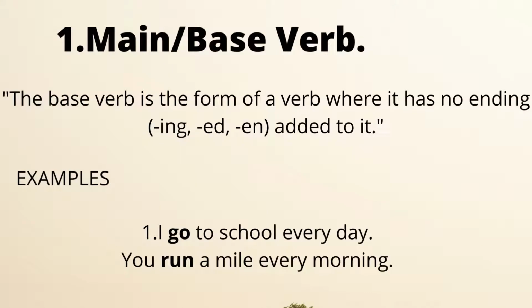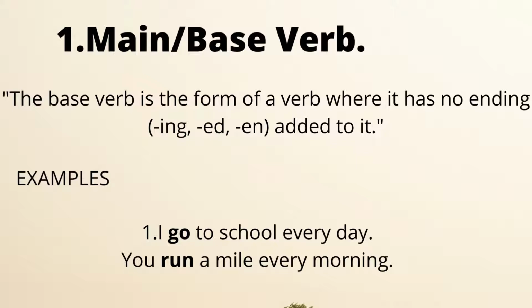The first one is the main verb. The main verb is actually the basic form of a verb. It is not attached to any inflectional morpheme. It is free. The formal definition is that the base form is a form of the verb that has no ending, meaning it does not end in ing, ed or en. It has no specific ending.